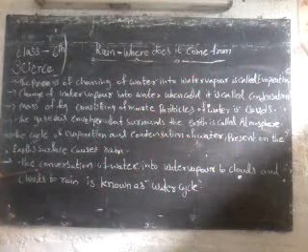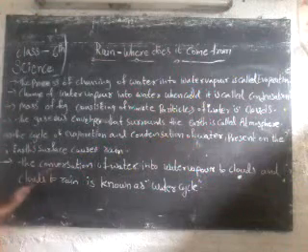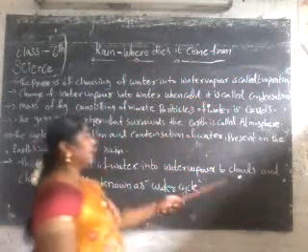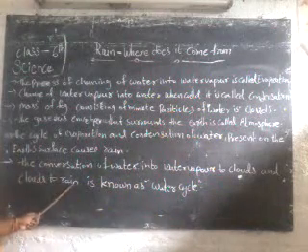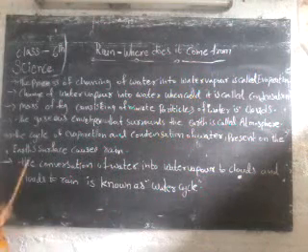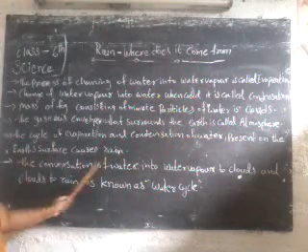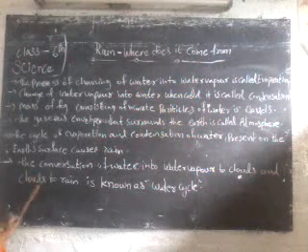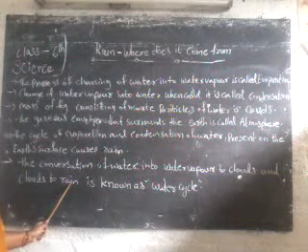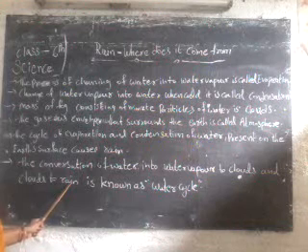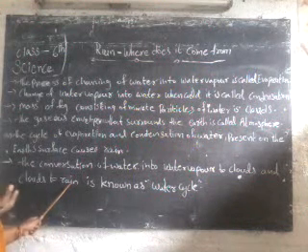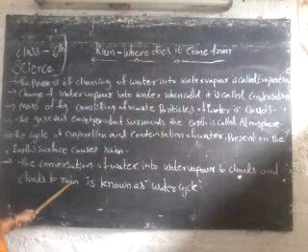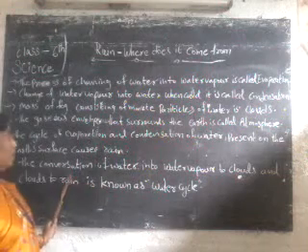Next one is the conversion of water into water vapors, to clouds, and the small droplets fall down, and that is known as rain.